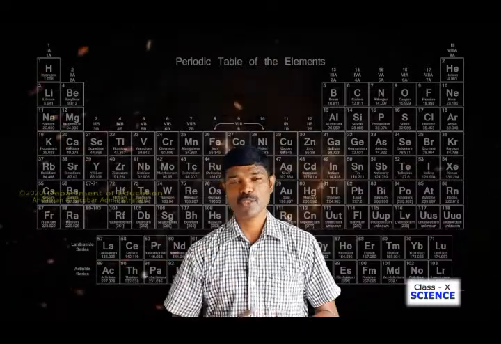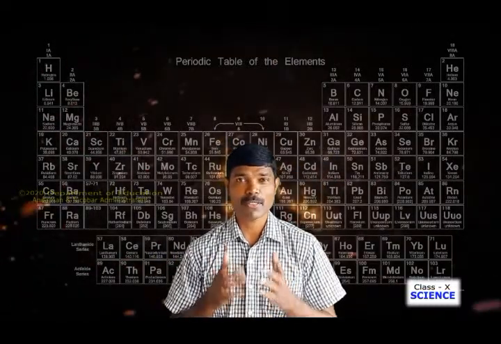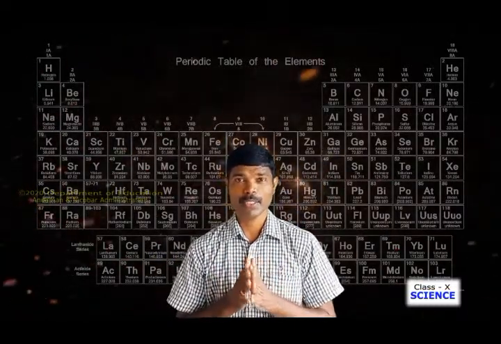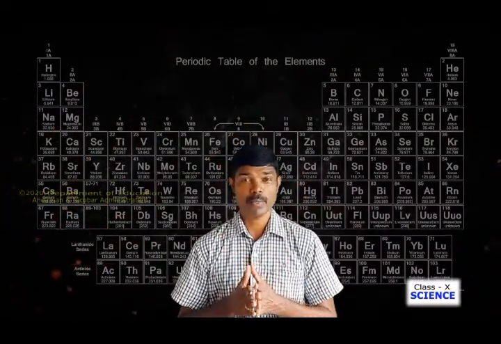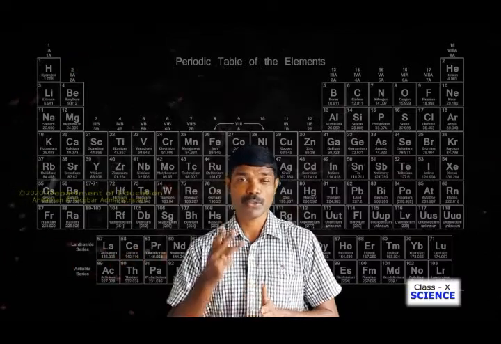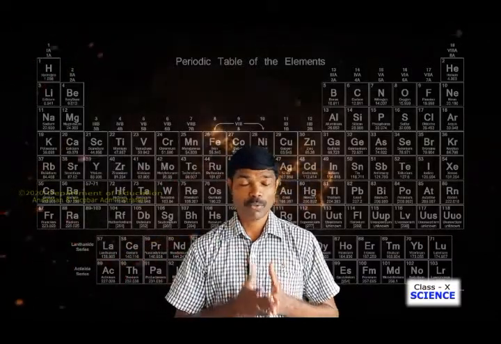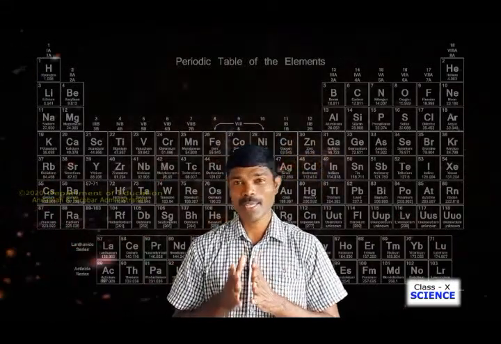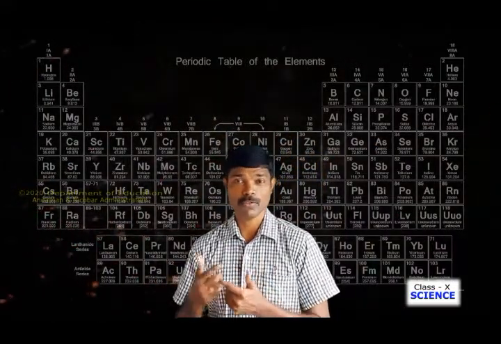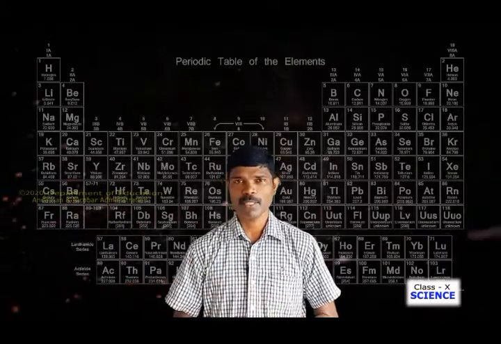The first scientist who came forward to classify elements on the basis of certain characteristics was Johann Wolfgang Dobereiner. He introduced Dobereiner's triads. He could introduce three triads. How he classified the elements on the basis of his triads, about that we will see.